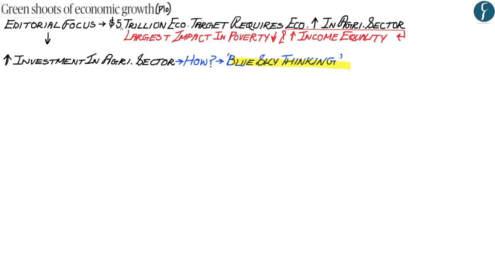Whereby according to the economic survey, it is through an investment-driven economic model that India can achieve a $5 trillion economy by 2024-25. However, according to the author, a $5 trillion economy by 2024-25 cannot be achieved without improving the economic growth within the agriculture sector. And therefore, according to the author, a $5 trillion economy target of 2024-25 requires an effective economic growth within the agriculture sector.